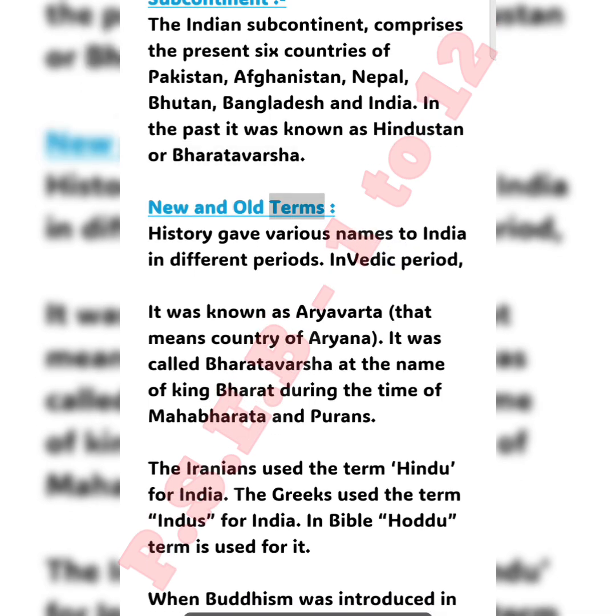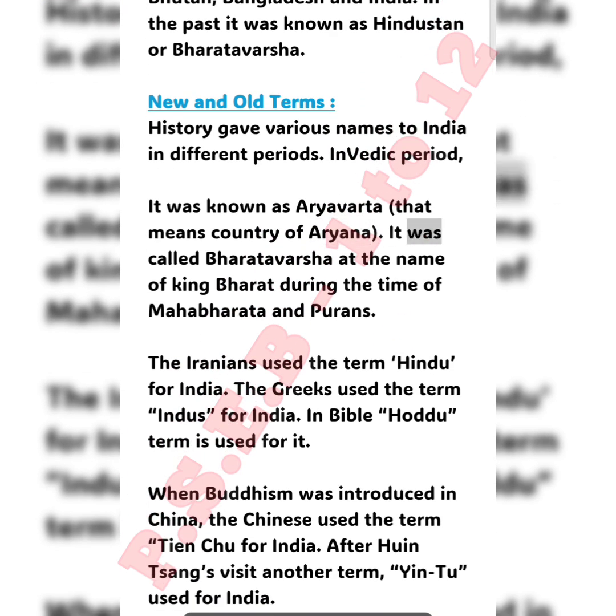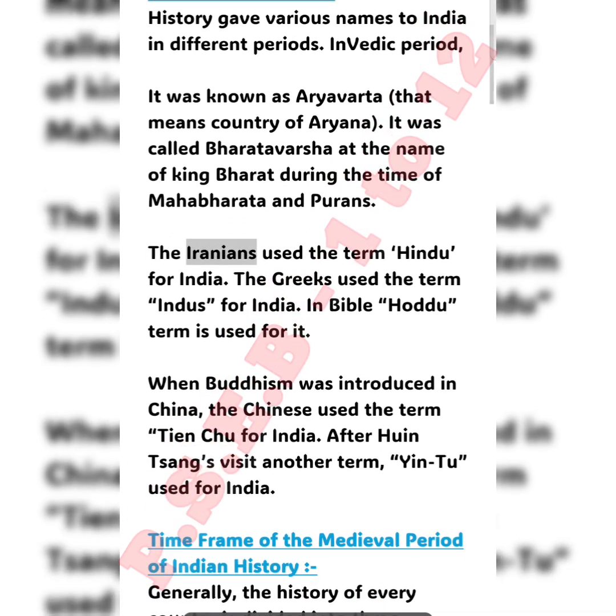New and old terms. History gave various names to India in different periods. In the Vedic period, it was known as Aryavarta, that means country of the Aryans. It was called Bharatavarsha after the name of King Bharat during the time of Mahabharata and Puranas. The Iranians used the term Hindu for India. The Greeks used the term Indus for India.